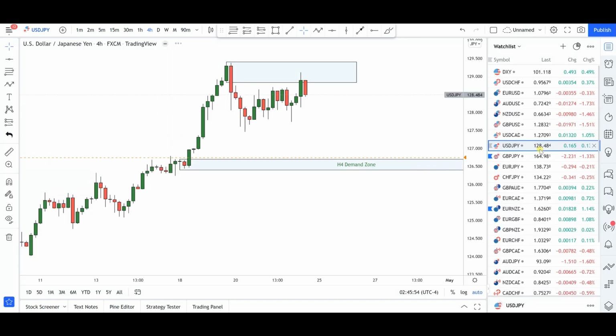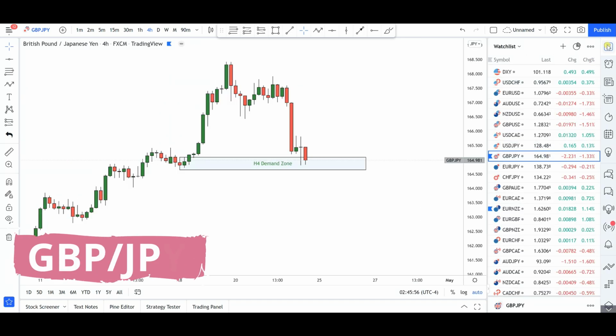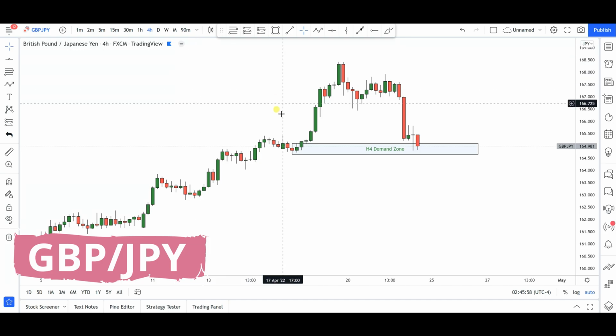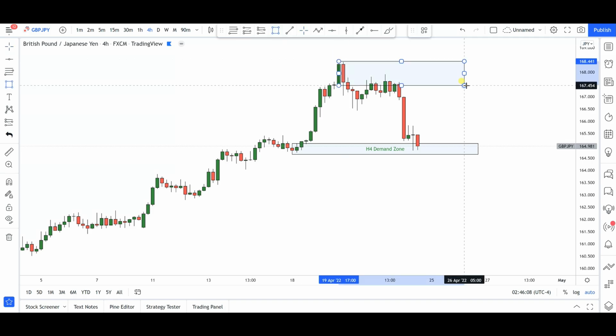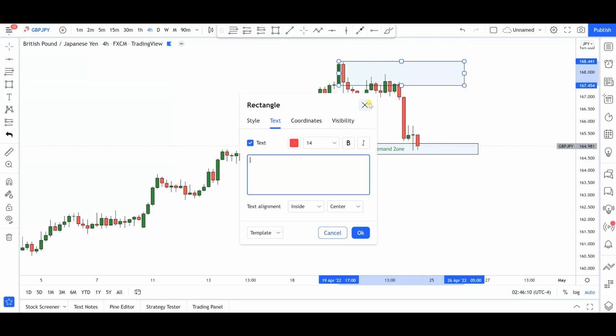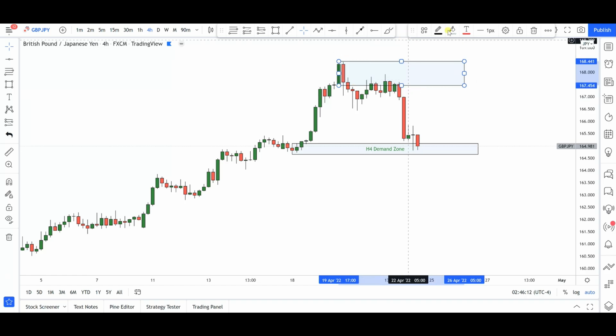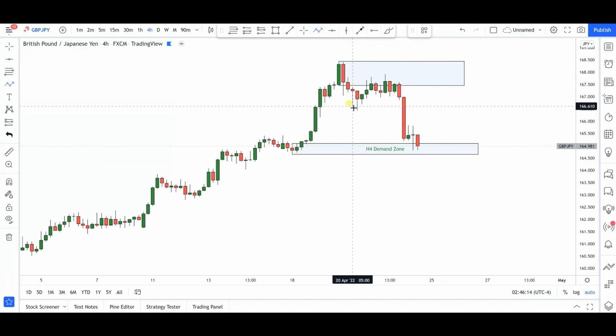All right, now the last but not the least for the majors is British pound and Japanese yen. As you can see here, for this particular currency pair, it's looking already bearish, with this being the selling origin. As you can see here, we have now had price give us a dip into this particular selling origin, from where the bears have now come in with momentum to the downside.